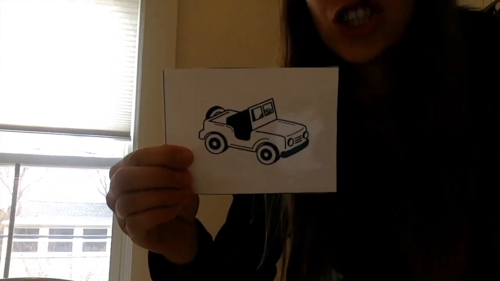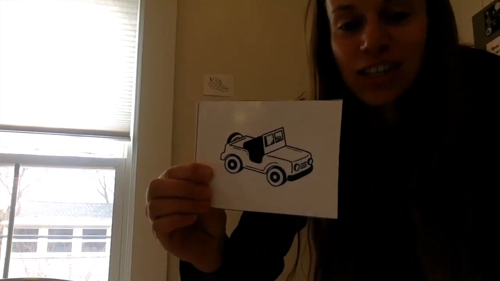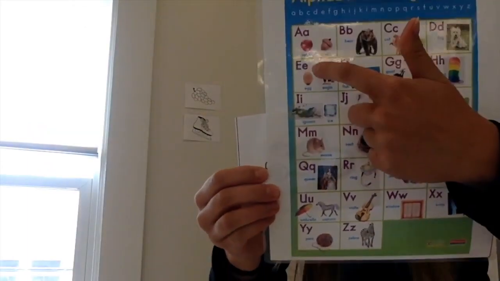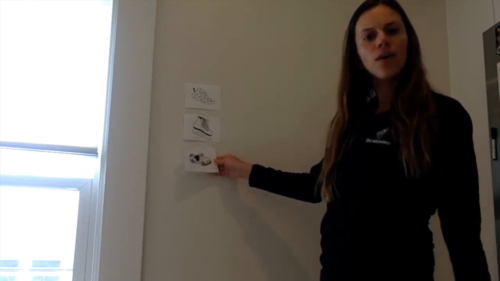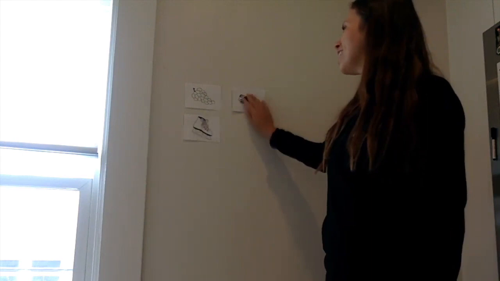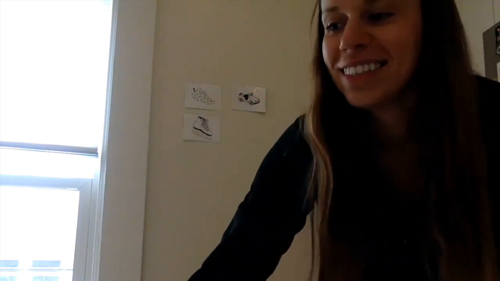This is a Jeep. What long vowel sound do you hear? That's right, I hear E, eagle, E, Jeep. Should that go here with grape and skate? No, those are the long A sound. This is the long E sound. So we'll put it over there.